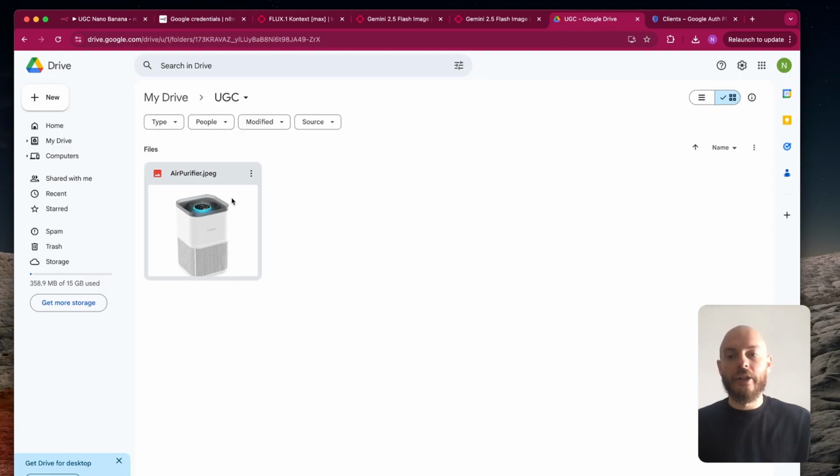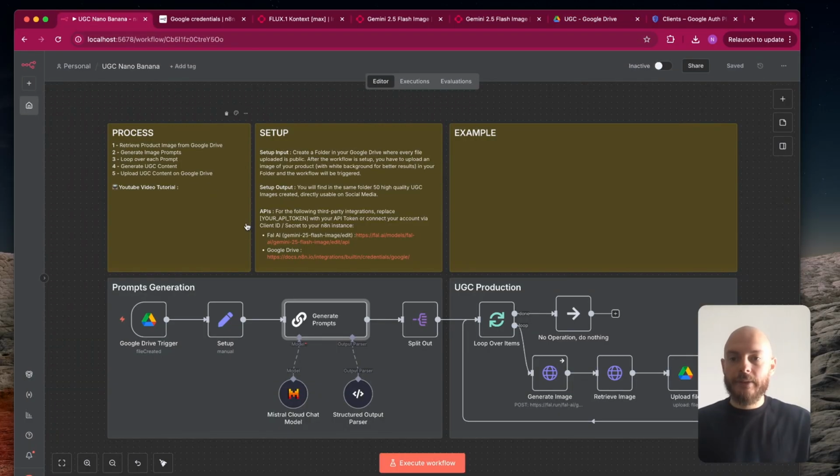So this is an air purifier. It's better if you can have your product with a white background like this, so it's easier for the LLM to integrate it into an image. Then it will generate image prompts just here. After this, we'll loop over each prompt in this loop here and create UGC content that will be uploaded back on Google Drive. So let me run this.